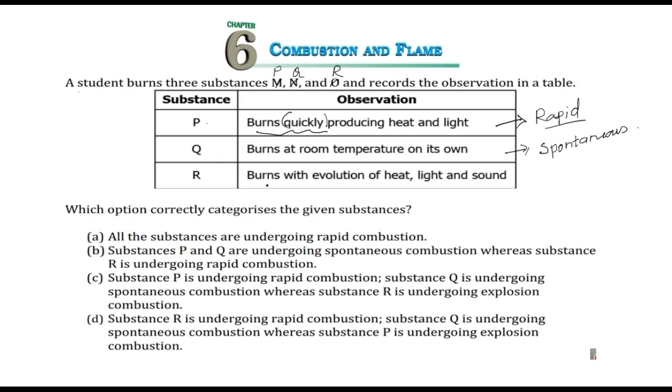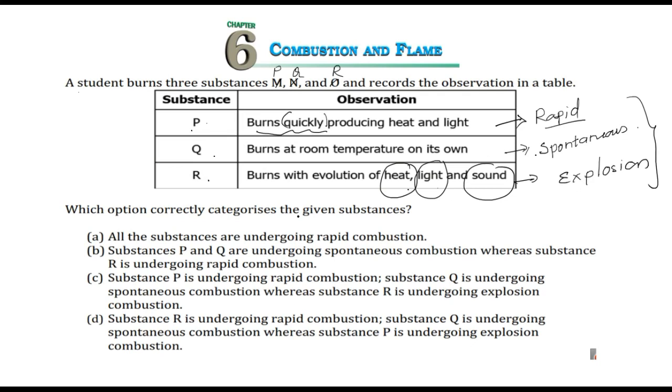Now R, burns with evolution of heat, light and also sound. So if all these three are associated with each other when the combustion takes place, it's an explosion. So we have all the three types of combustion here. P undergoes rapid combustion, Q undergoes spontaneous combustion, R undergoes explosion combustion.